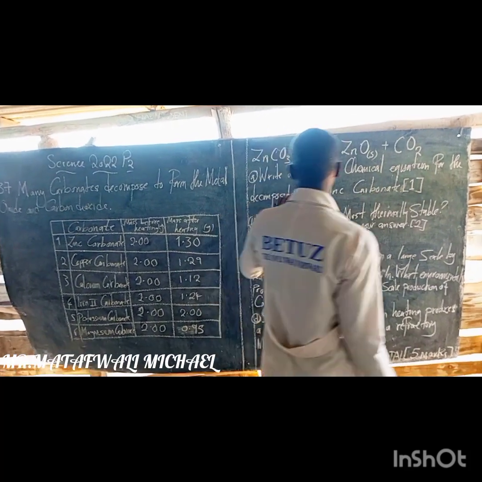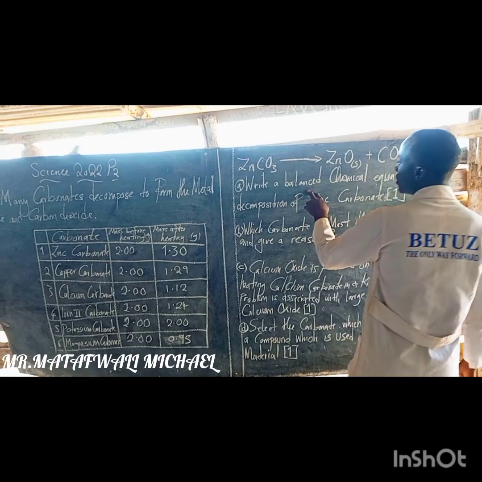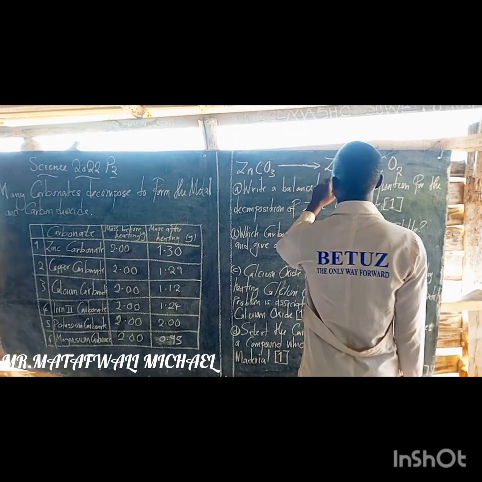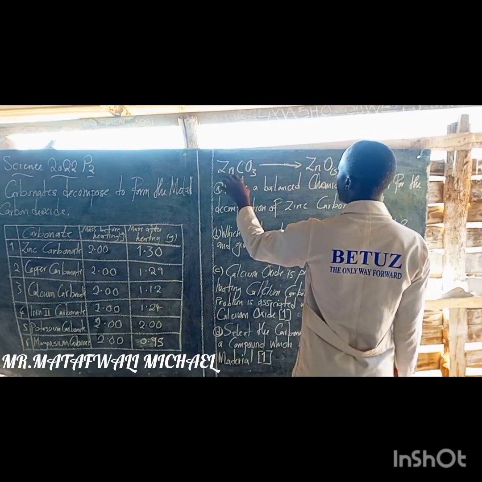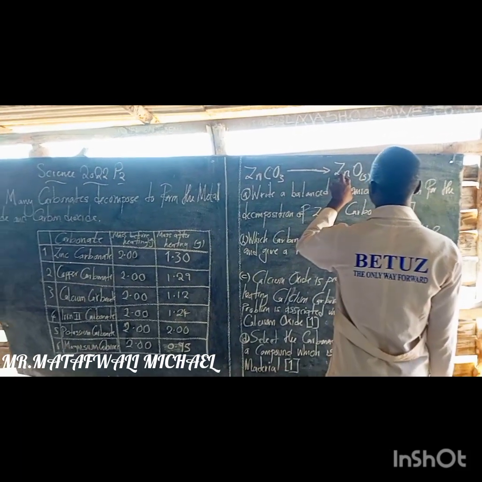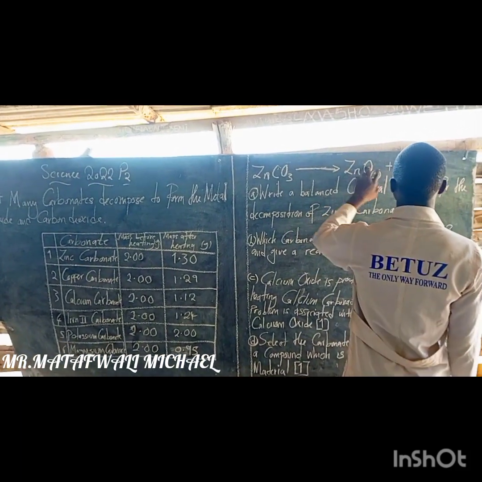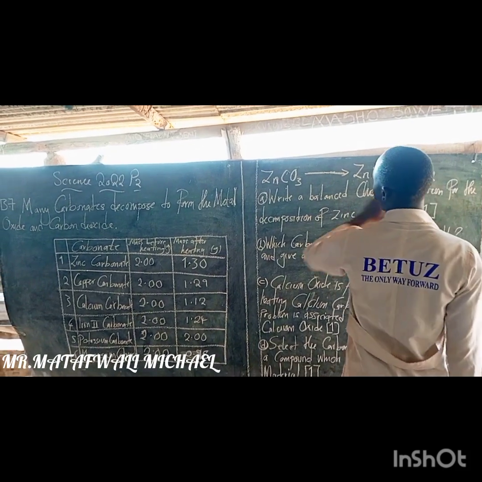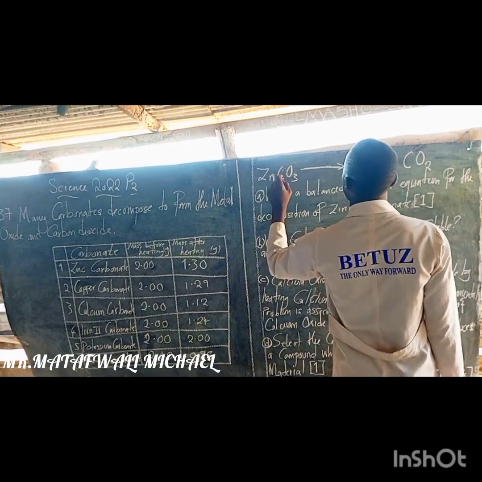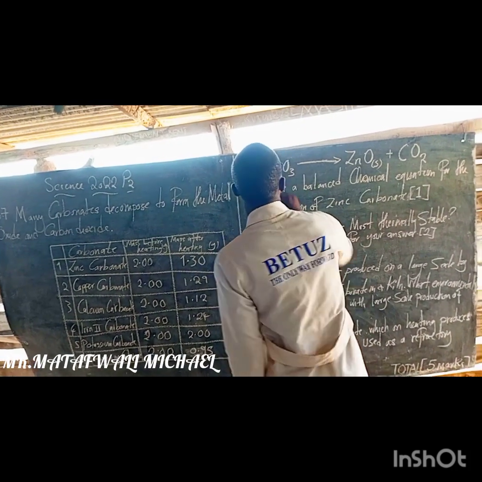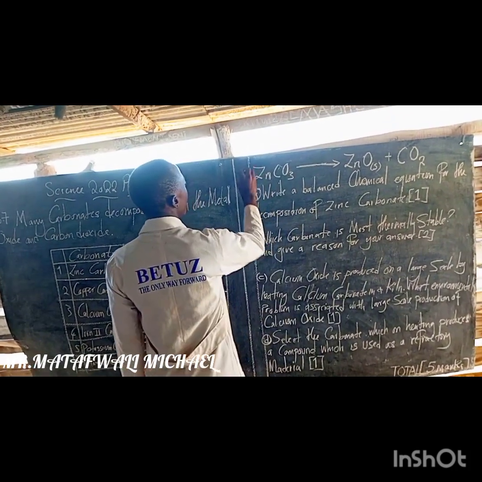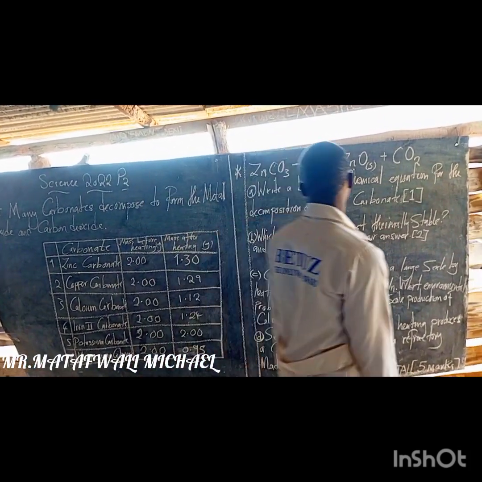We were told to write a balanced chemical equation, so we have to make sure that the equation is balanced. Here we have one zinc, here we have one zinc, then here one oxygen plus this one 3 oxygens, and here we have 3 oxygens, then here one carbon, and also here one carbon. So this was the equation which question A required us to write.